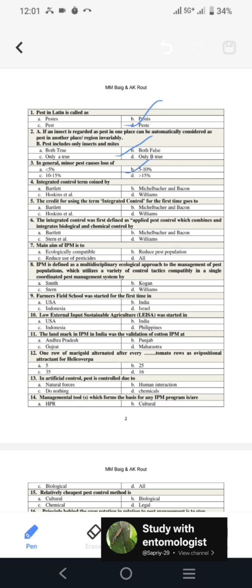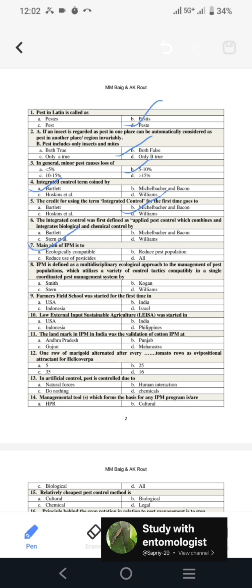Next question is, integrated control term coined by? It is coined by Bartlett, but the credit for using the term integrated for the first time goes to Michael Baker and Bacon. Likewise, in a previous video we learned that the bioassay term was given by Finney, but the first use of the bioassay term was by Bliss. Next is, integrated control was first defined as applied pest control which combines and integrates biological and chemical control. This definition was given by Stern et al.